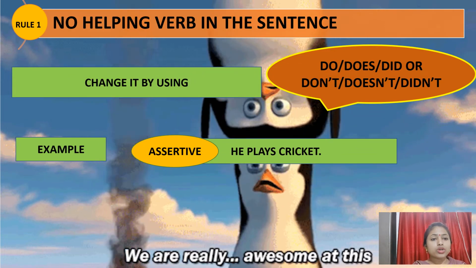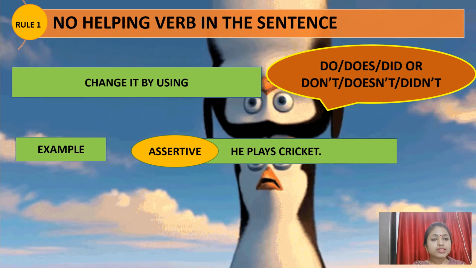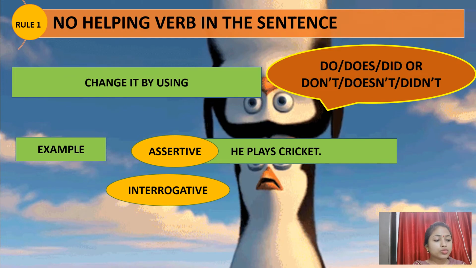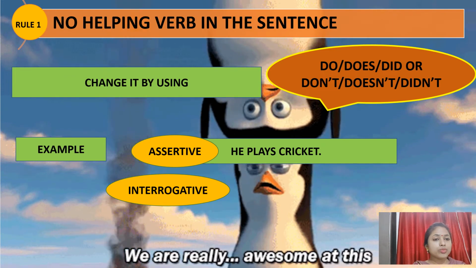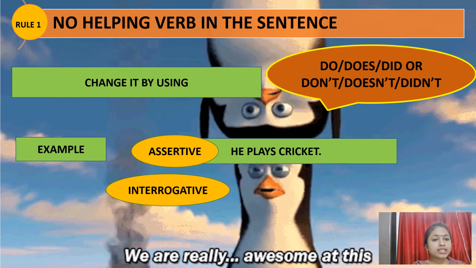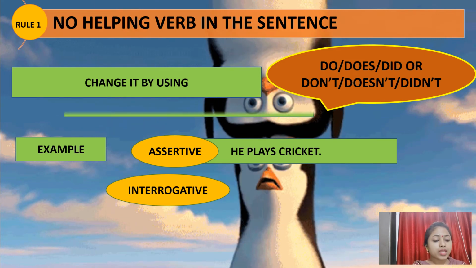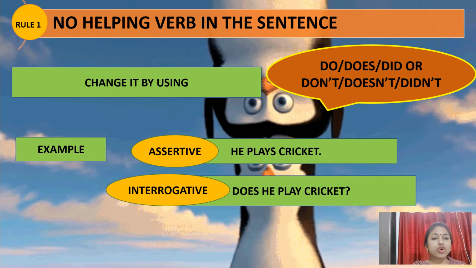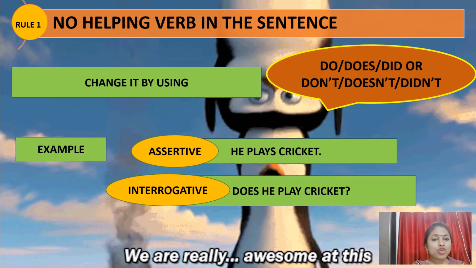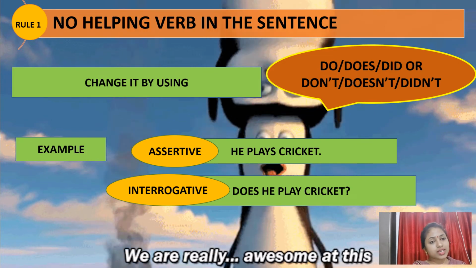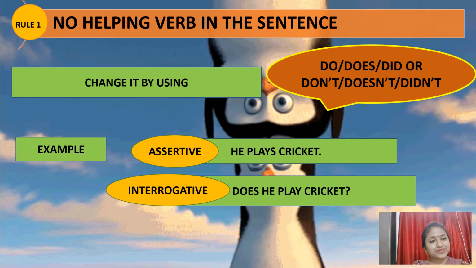Now what will the interrogative sentence be if we use do, does, did, don't, doesn't, didn't? Does he play cricket? Question mark. So this is how we convert a sentence which does not have a helping verb into an interrogative sentence. Got it?